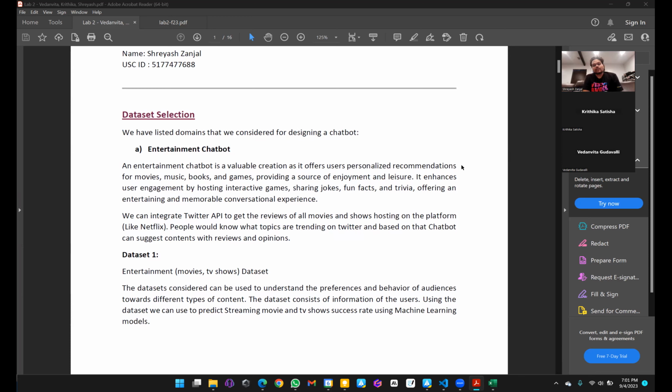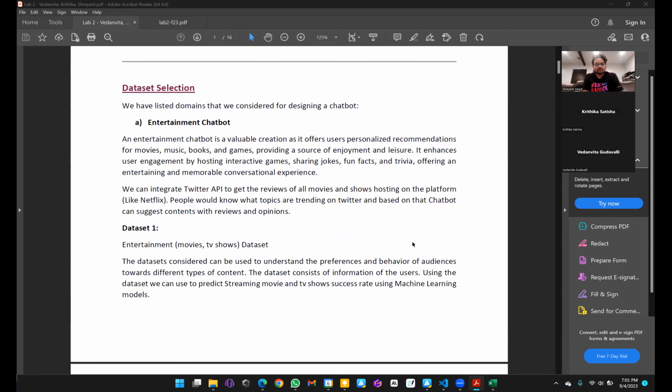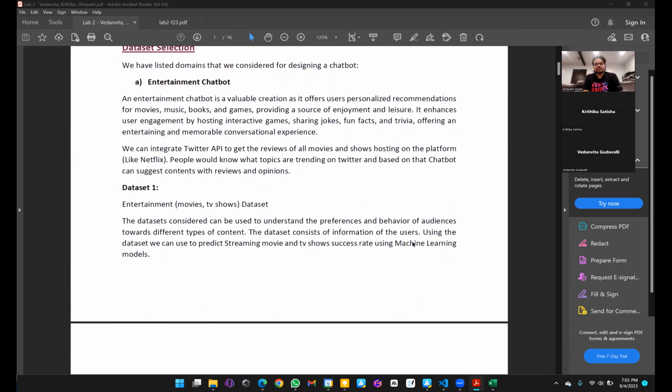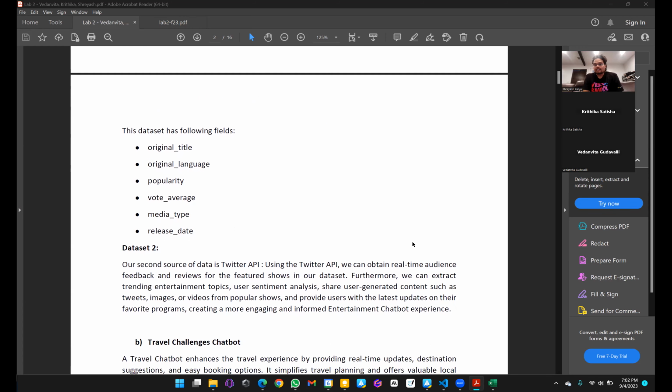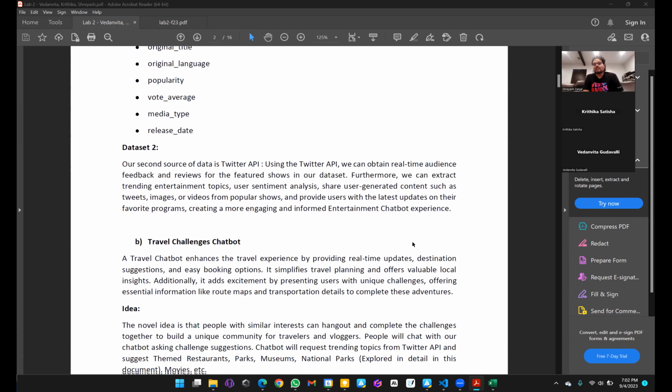So we thought of integrating the Twitter API to get reviews of all movies and shows which are hosting on platforms like Netflix. So for that, we thought of using the data set which had attributes like the title, language, popularity, vote, and the release date. And to make it a custom chatbot, we thought of implementing a Twitter API which would act as a real-time data set which would help us to give the real-time opinions of people or the reviews of any shows, movies, or games that are happening on the platform.